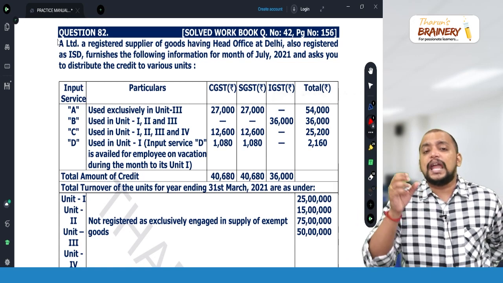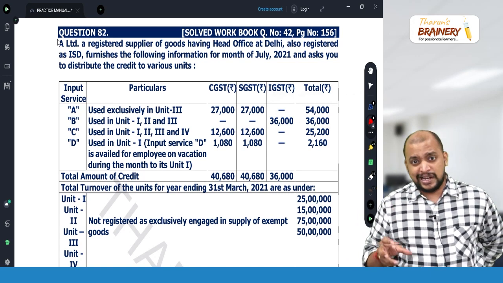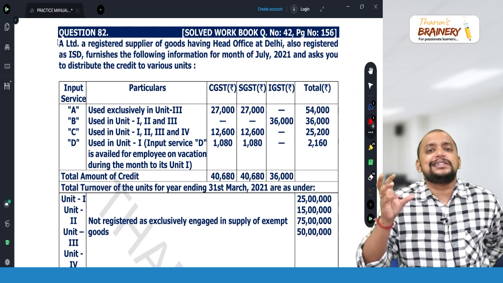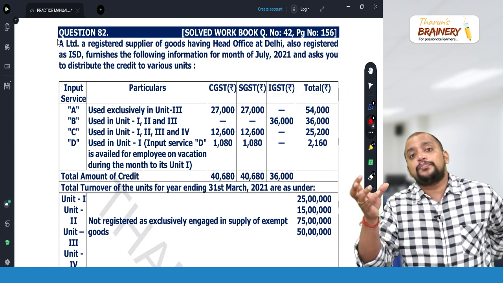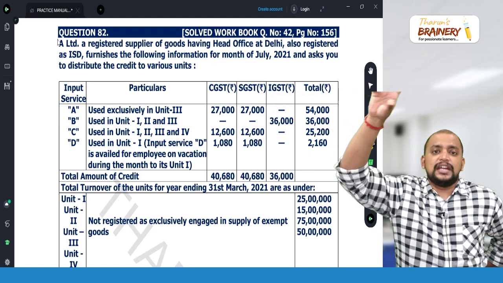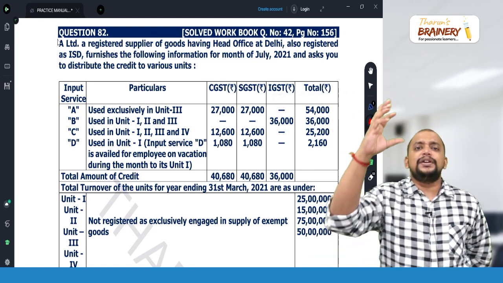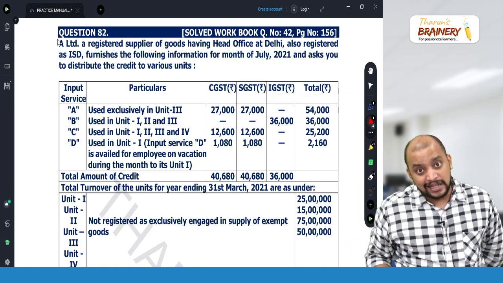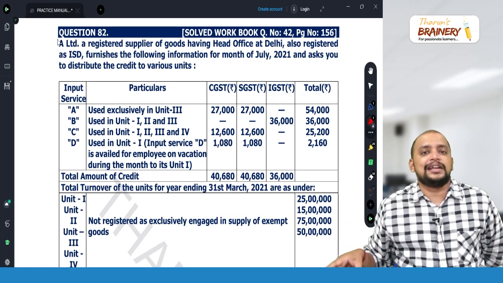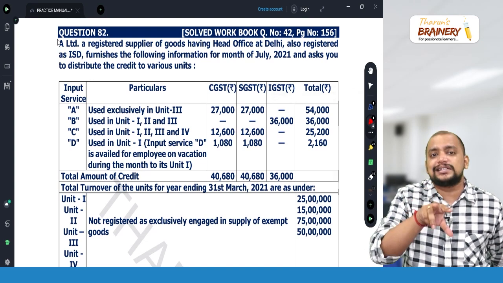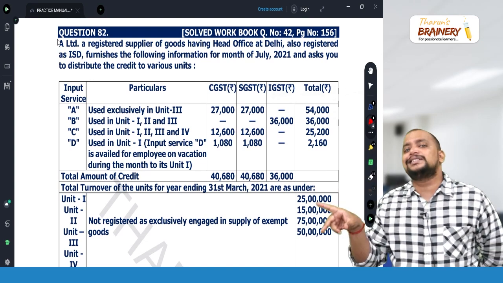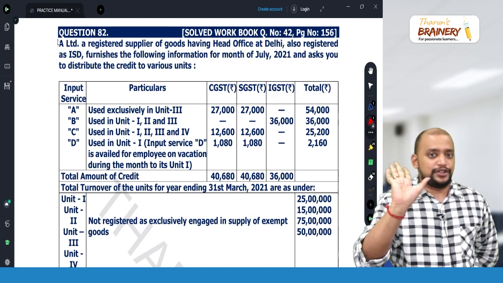Then one important point. If there is CGST and SGST credit, and the branch and the input service distributor, that is the head office, are in the same state, it will be distributed as CGST and SGST. Suppose the branch is in a different state, then CGST credit and SGST credit will be distributed as IGST credit. So that point we need to keep in mind.